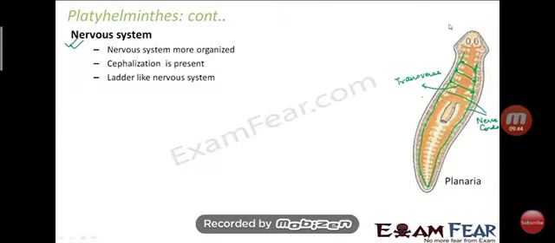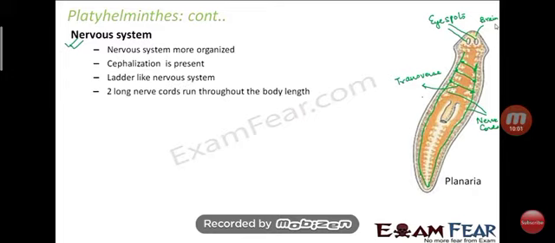Okay, so after that these are eye spots. We could not say they are eyes, but these are eye spots which play an important role as photoreceptors. Means the organism can see many things from these eye spots. And two long nerve cords run throughout the body length.